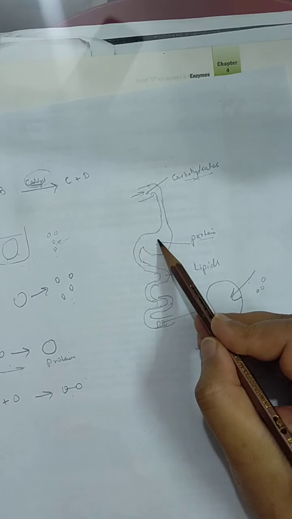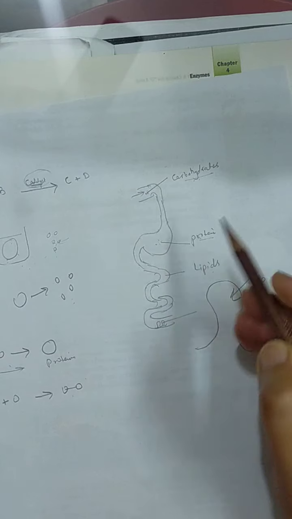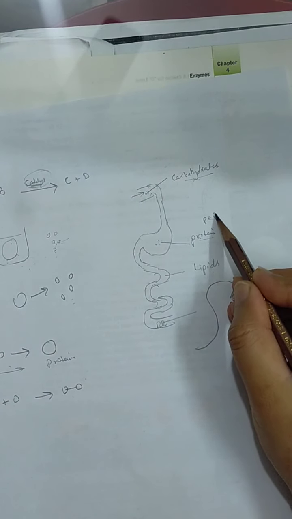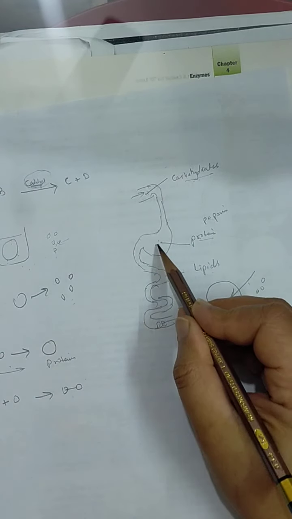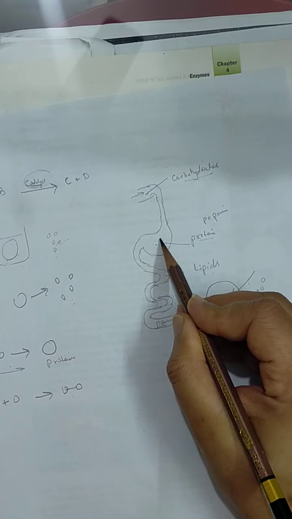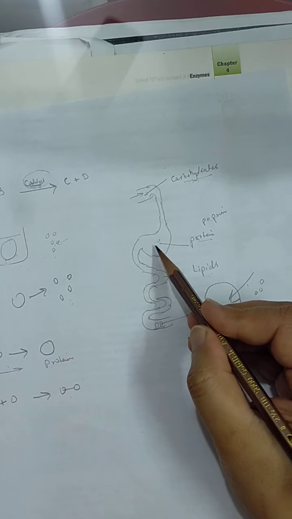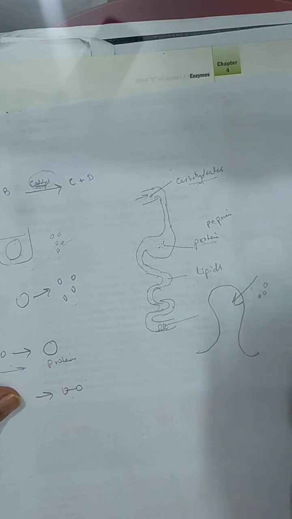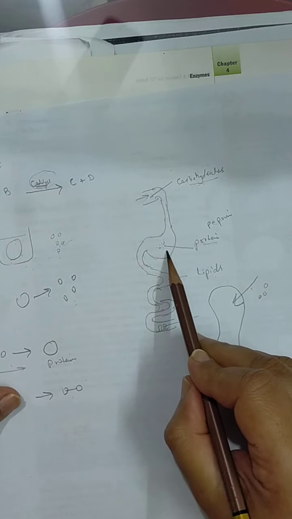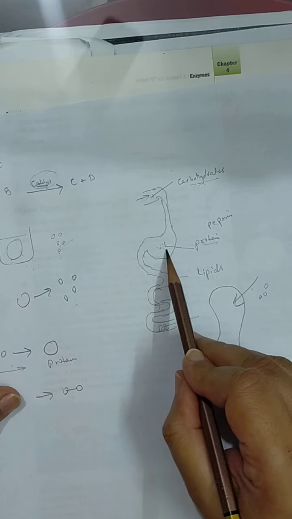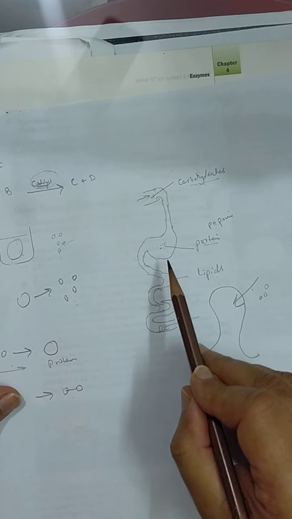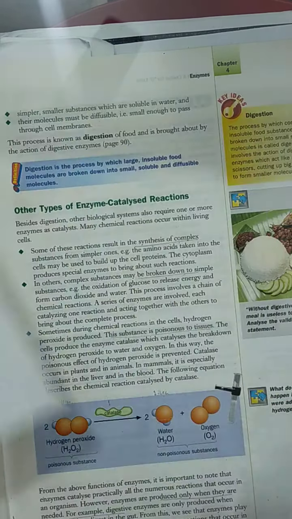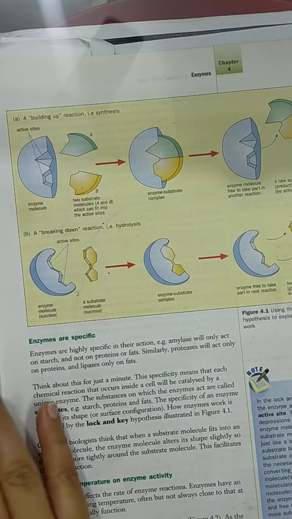If protein is present in our food, then the enzyme pepsin will be produced in our stomach to digest that protein. So enzymes are formed or secreted in our body when they are required, and after performing their role, they are destroyed and stop their working. In this way enzymes perform different functions.